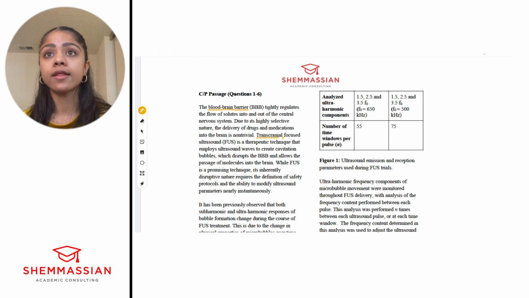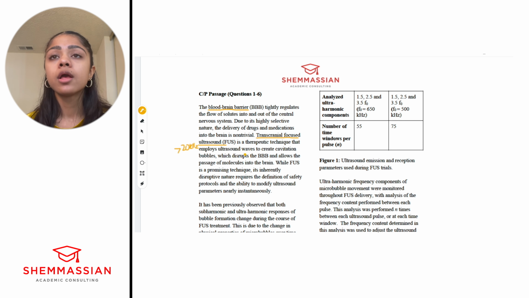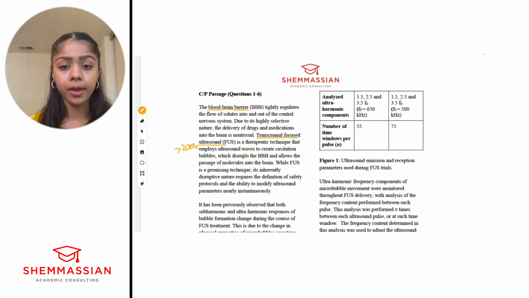A therapeutic technique that employs ultrasound waves, right? Ultrasound waves are waves that are basically beyond the capacity for hearing. So that's about greater than 20 kilohertz. And then waves often come up in MCAT physics, so you should be familiar with sound and light waves and a bunch of vocab words related to that.